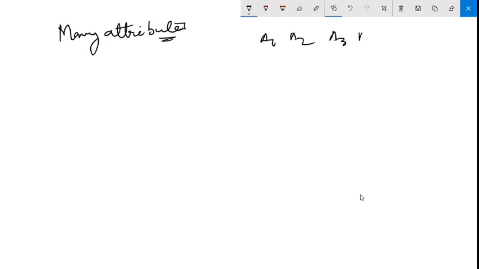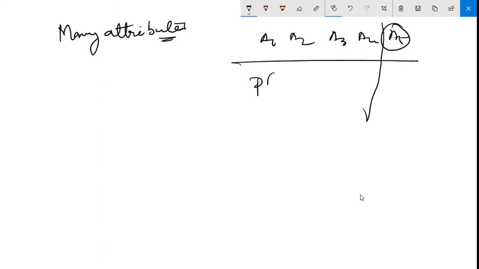So finally, given a data set with many attributes, it would be extremely computationally expensive to compute P(X|Ci). This is also a true thing. That means the data set has many attributes. Because the data set is like this: A1, A2, A3, A4, A5. Let's say this is the decision attribute, the class attribute. So we have many attributes. So computationally, obviously, it will be exhaustive to compute P(X|Ci).